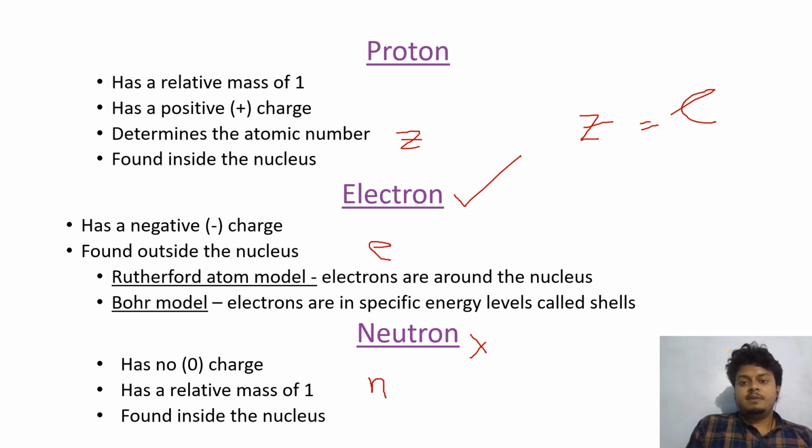If the number of protons exceeds the number of electrons of an atom, then the atom is called positively charged. Similarly, if the number of electrons exceeds the number of protons, then the atom is called negatively charged.